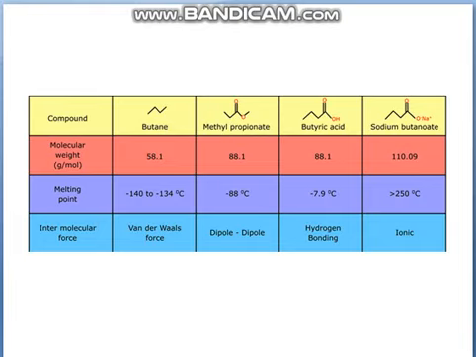butanoate. Its molecular weight is 110.09. Its melting point is greater than 250 degrees Celsius, and the intermolecular forces are ionic forces.